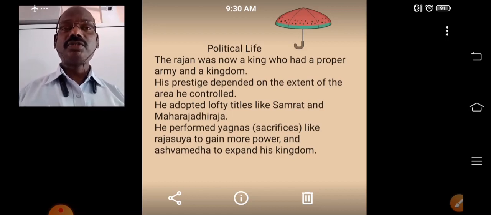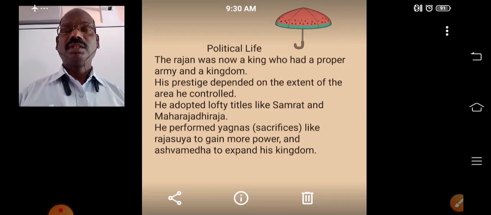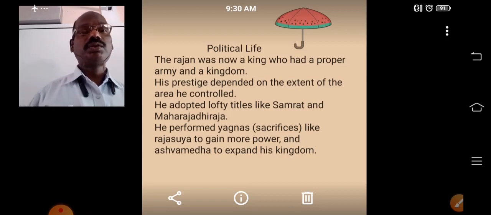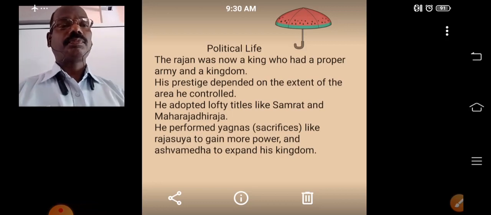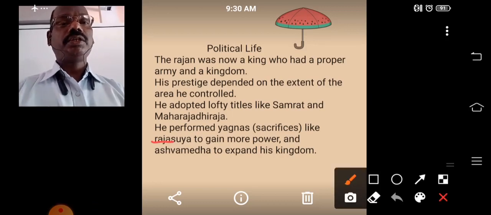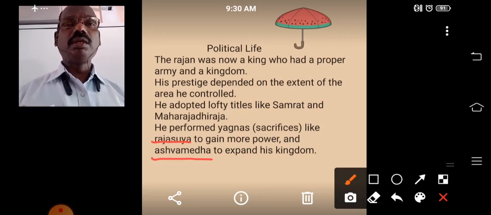And they performed some sacrifices, the yagas. Remember, the two yagas they performed mainly were Rajasuya and Ashwamedha. The Rajasuya they performed to gain more power, and the Ashwamedha to expand their kingdom.